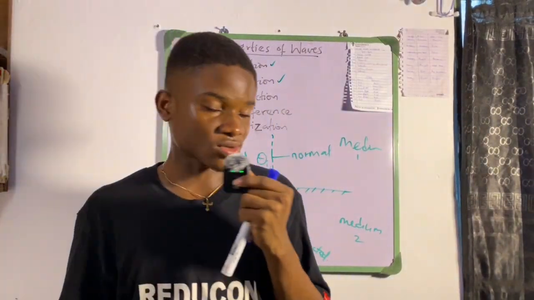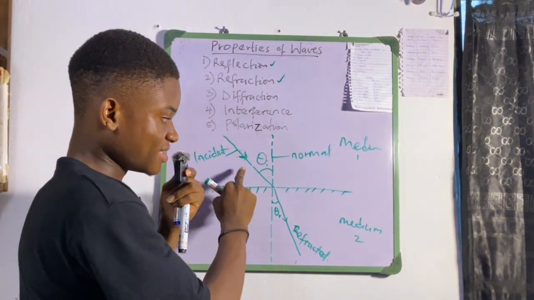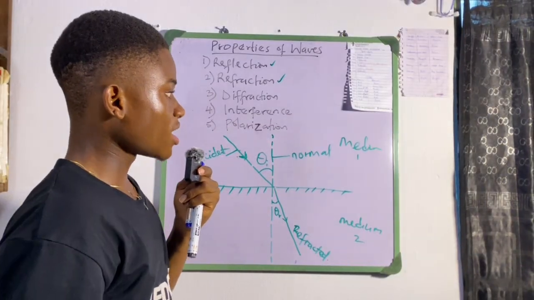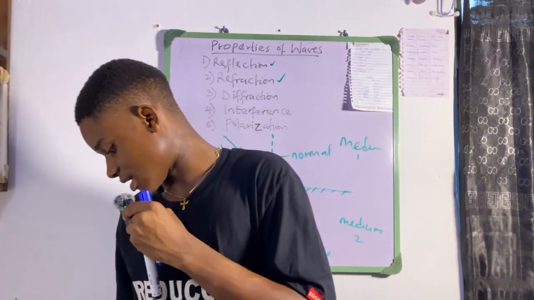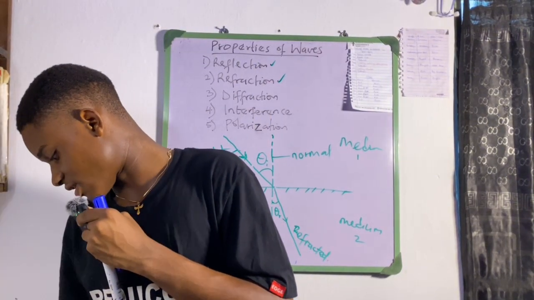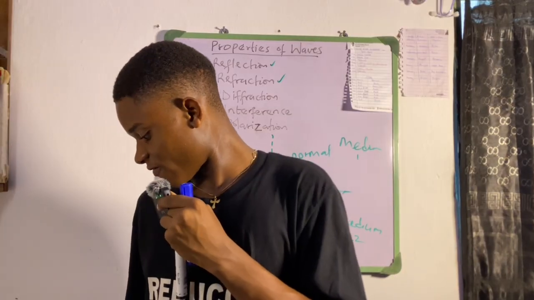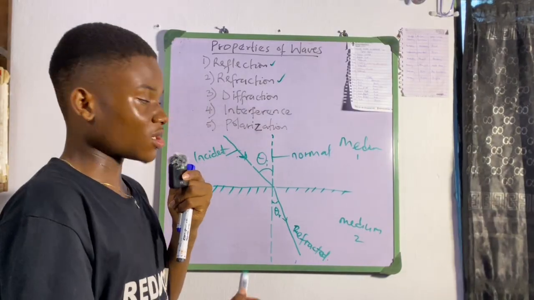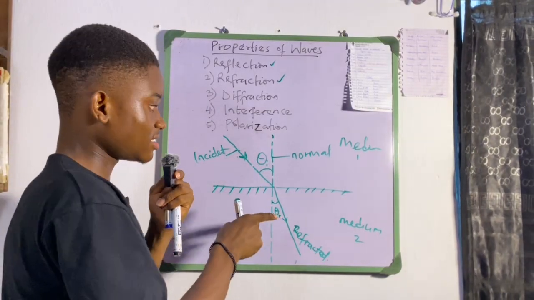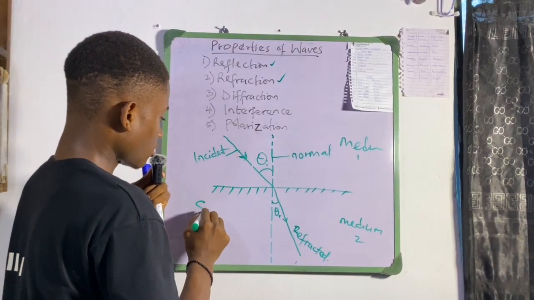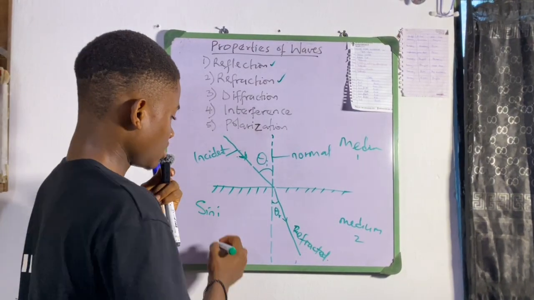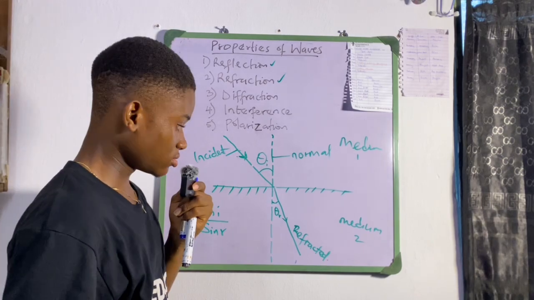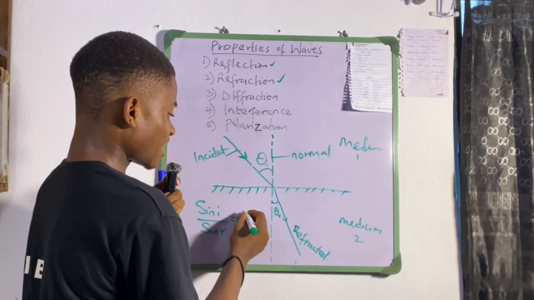Okay, so you're going to consider an incident ray hitting the plane surface and makes an angle with the normal, then it refracts. All right, so we have two laws of refraction as well, and the first one is that the sine of the angle of incidence, that's sine i, divided by the sine of the angle of refraction, is equal to the refractive index.